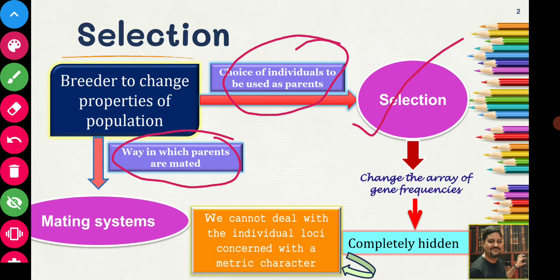Suppose you have a population of 100 animals, 100 cattle, which includes both male and female. Out of these 100 animals, you choose 5 male and 5 female animals based on their potential, suppose growth potential.